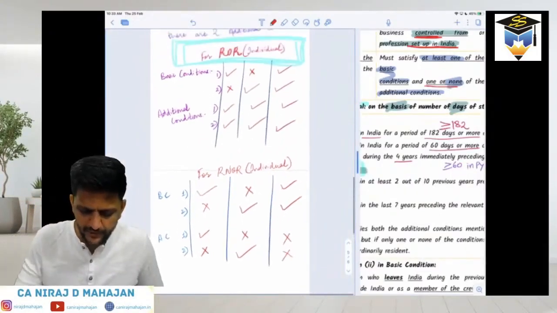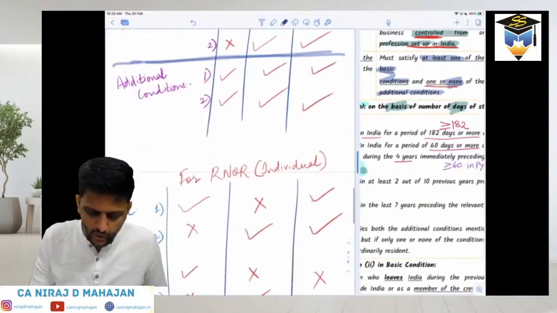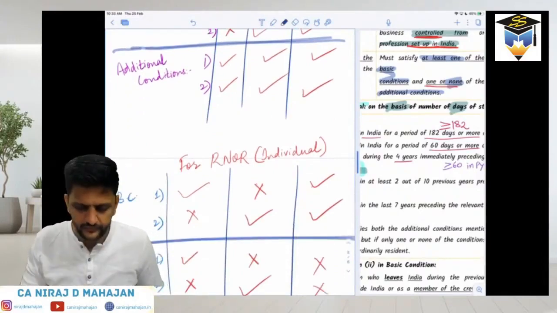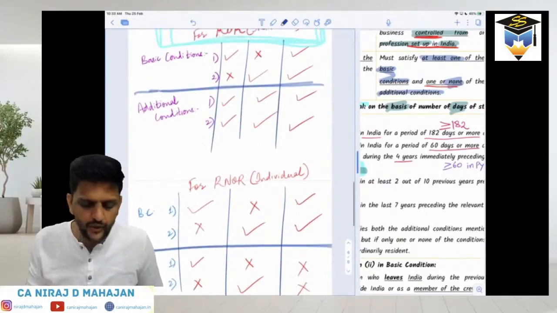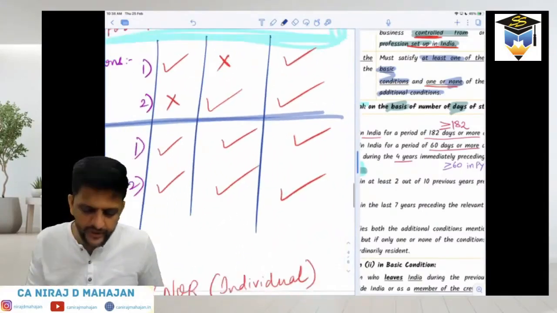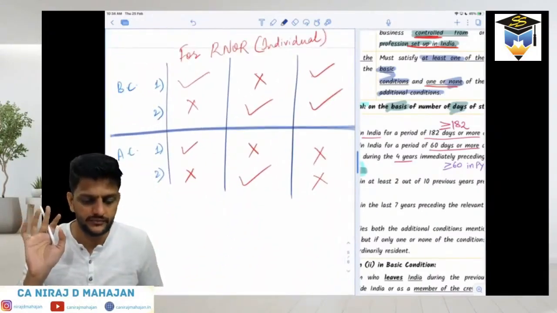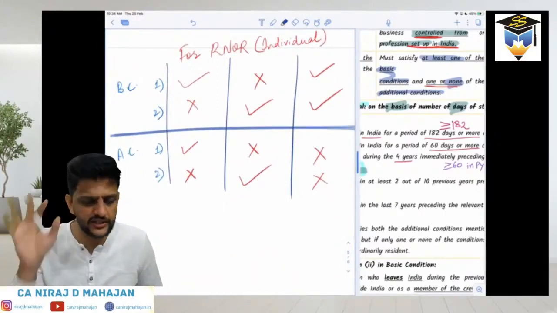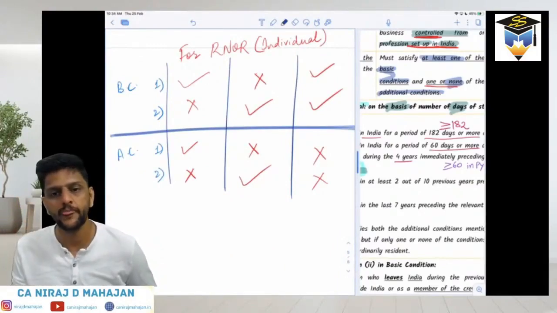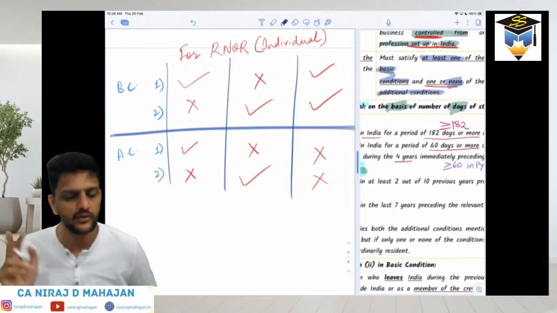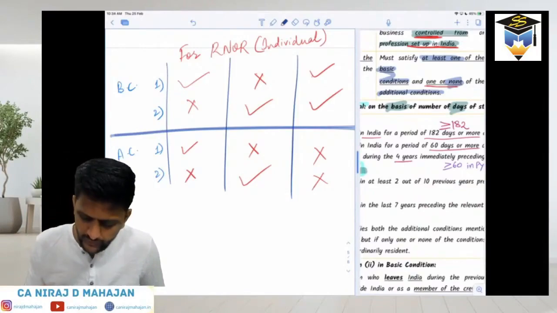Please compare ROR and RNOR. See, till basic condition, it is exactly the same for ROR as well as RNOR. But in addition, what happens? For ROR, he has to satisfy both of them. Only then he becomes ROR. And for RNOR, he should not satisfy both of them. Even if he satisfies one is sufficient, or if he satisfies nothing is also okay. But he should not satisfy both. Otherwise, he becomes what, bachcho? ROR. If a person satisfies both the additional conditions, he becomes ROR. Clear till here? Very good.